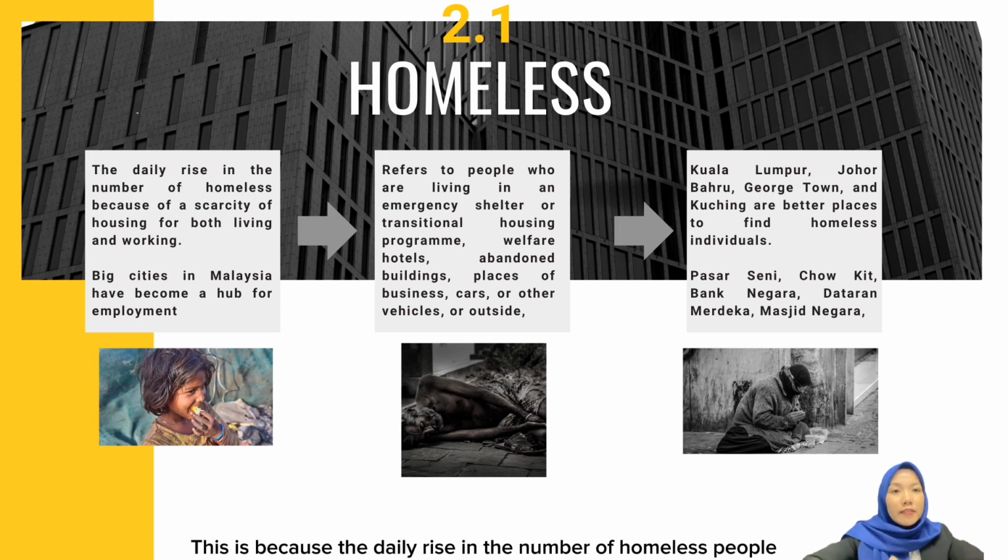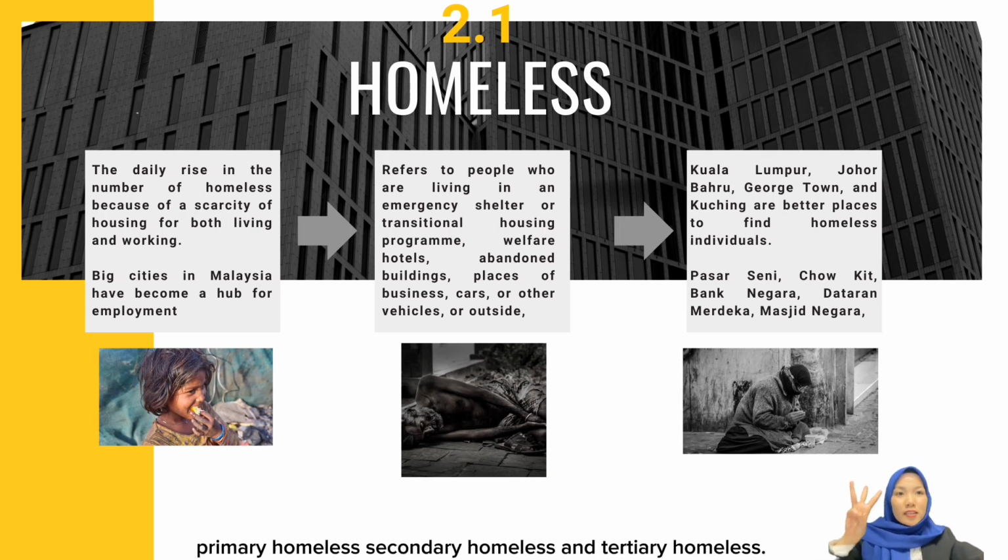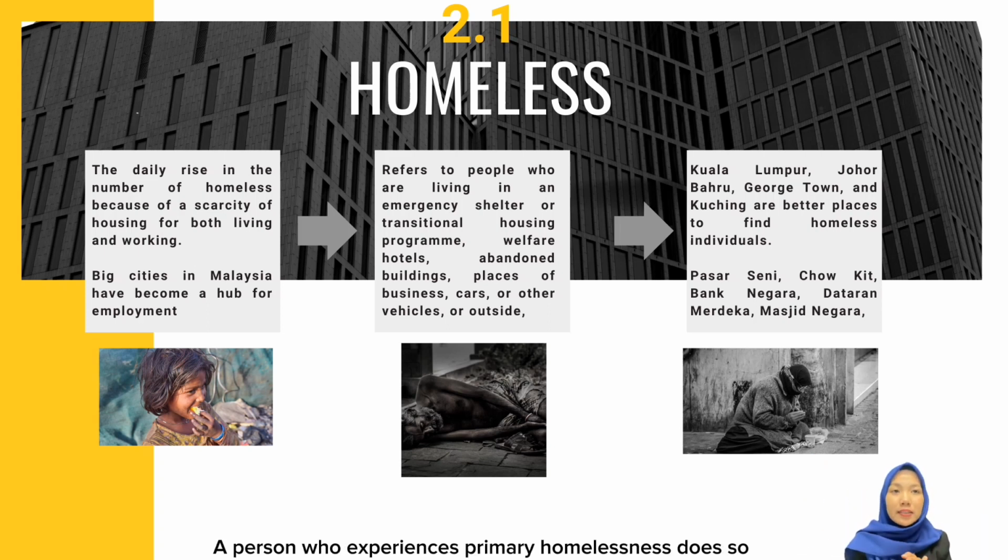This is because of the daily rise in the number of homeless people because of scarcity of housing for both living and working. Homeless is classified into three categories, which is primary homeless, secondary homeless, and also tertiary homeless. A person who has experienced primary homeless is one who is living and sleeping on the street without seeking help from a shelter or one-stop facility.